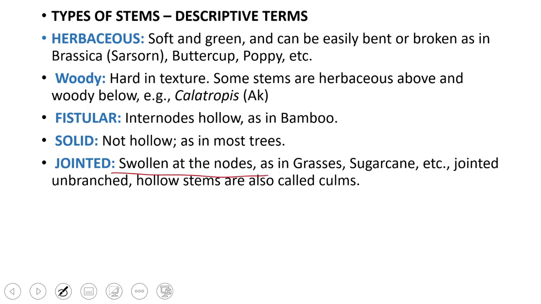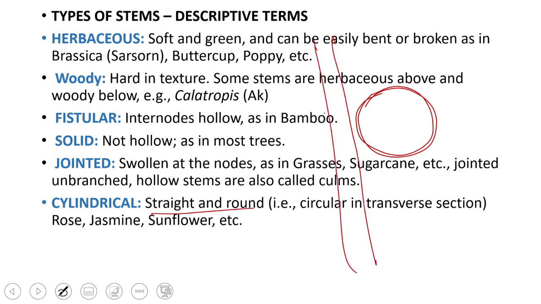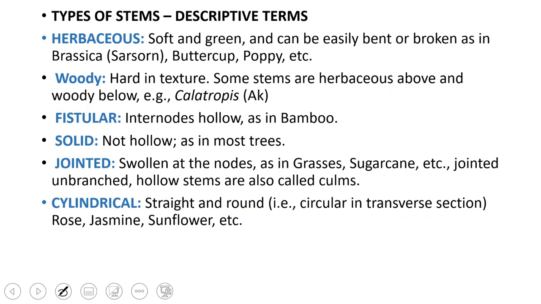So swollen at nodes, and the stem gives the appearance as if it is jointed, made of several pieces. So it is jointed. Then we have cylindrical. If you take a cross section, the stem almost appears perfectly rounded in outline, circular in outline. So this is what we call cylindrical. Straight and round, the stem mostly goes straight up in the air, and it is circular in TS or transverse section. So in rose and jasmine flower, they all have a cylindrical stem.